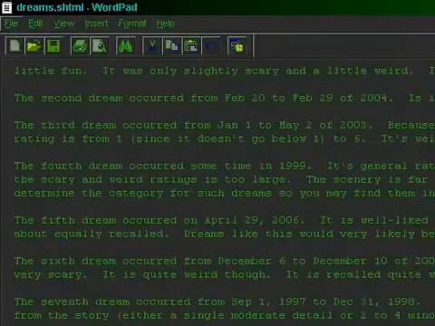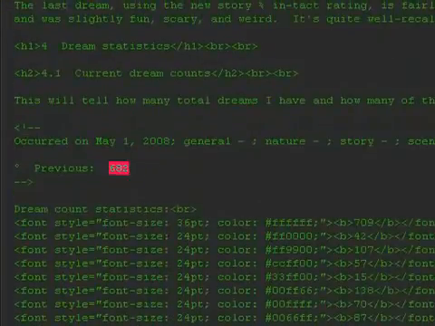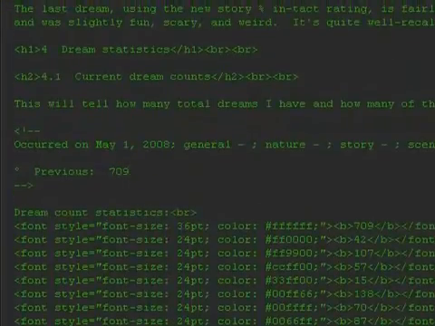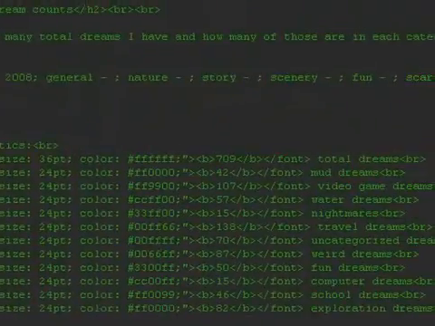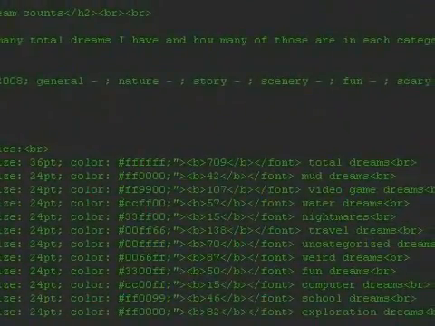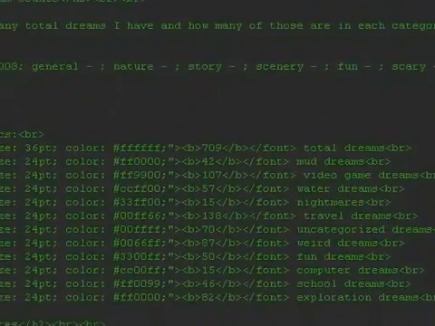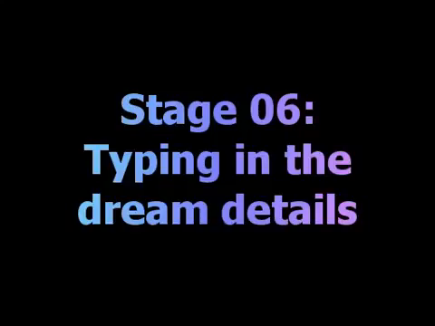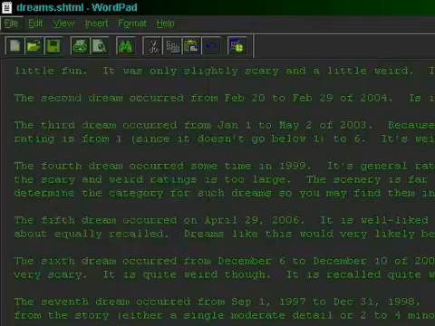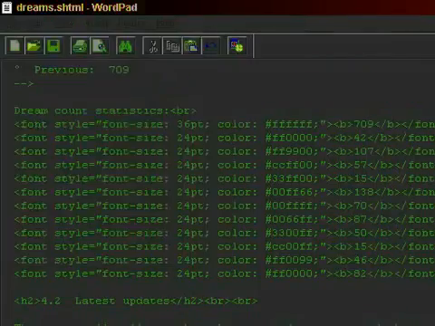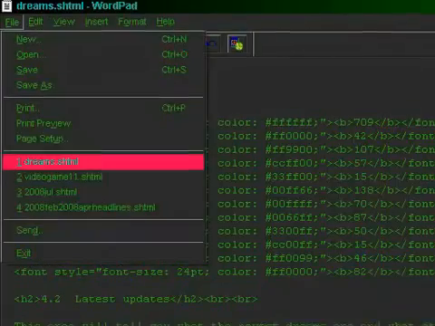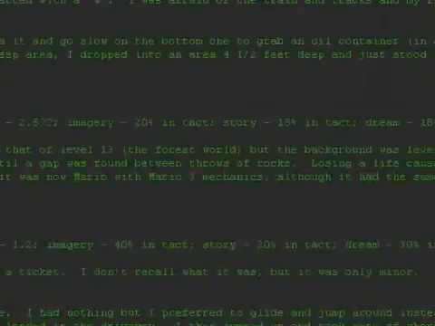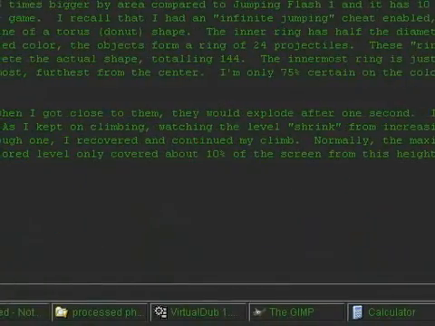But I need the template. Oh yes, I should also update this previous. It sort of functions as a check to make sure I get this number correct. Although I do occasionally take out a calculator and punch in a bunch of adds with all this. But, so save it. It's already up in here. And now I just add it into here.